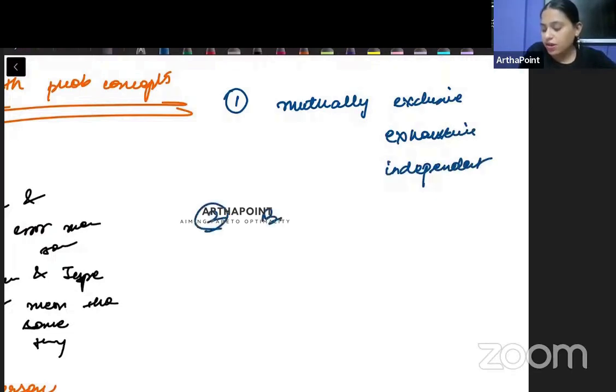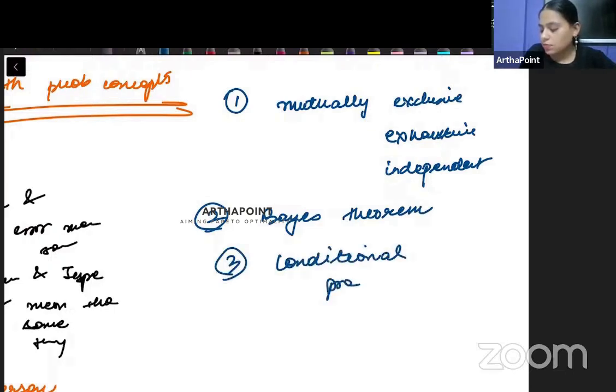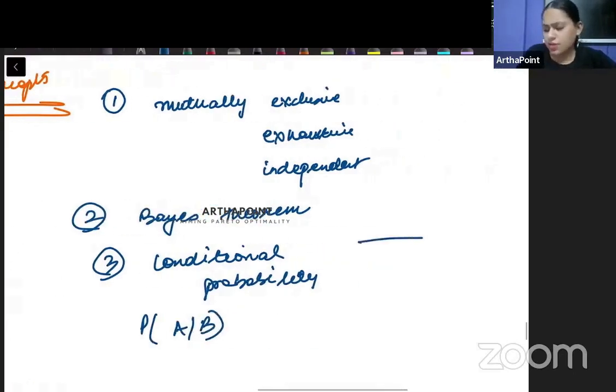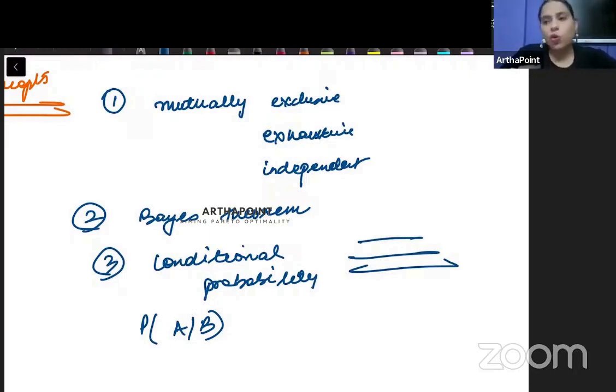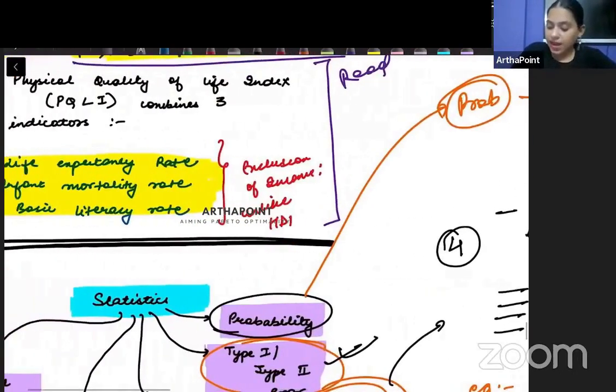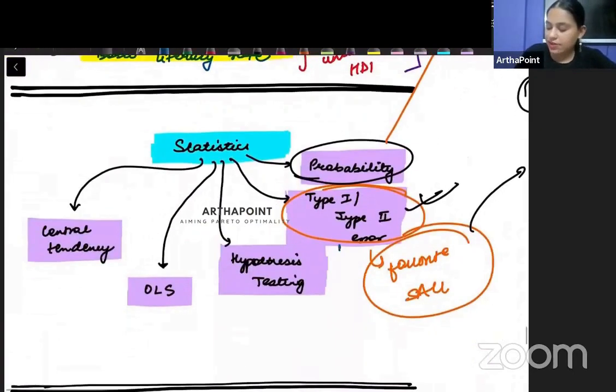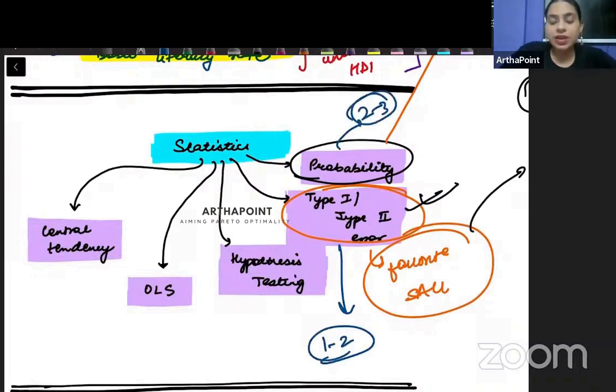Then everyone will do numericals on Bayes theorem and conditional probability. If I ask you, what is probability A given B, and I give you some numbers here, you should be able to solve such questions also. This is something I want you to focus on. This will have 2 to 3 questions on probability.